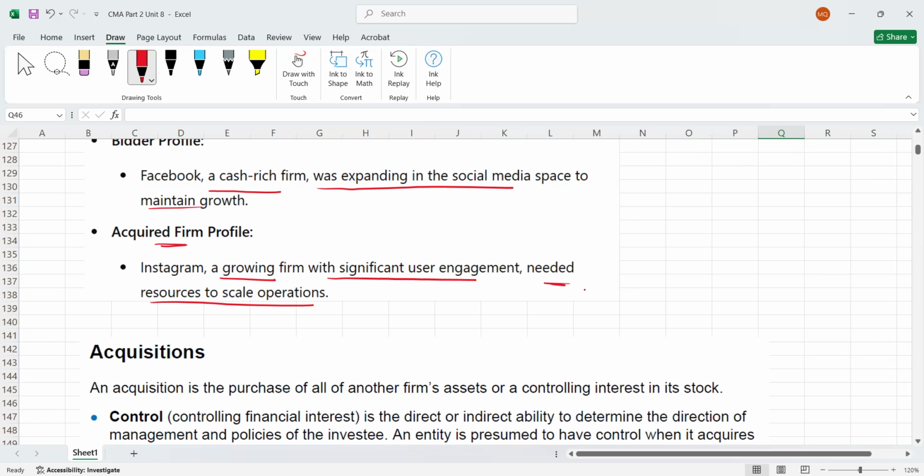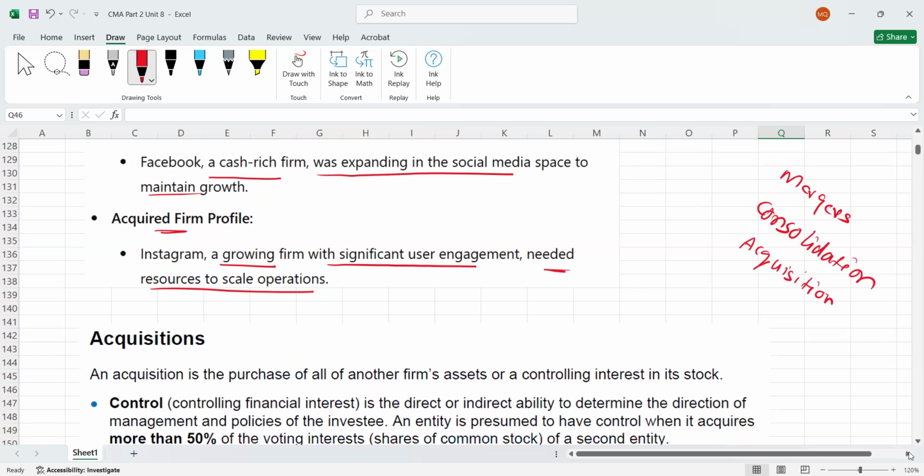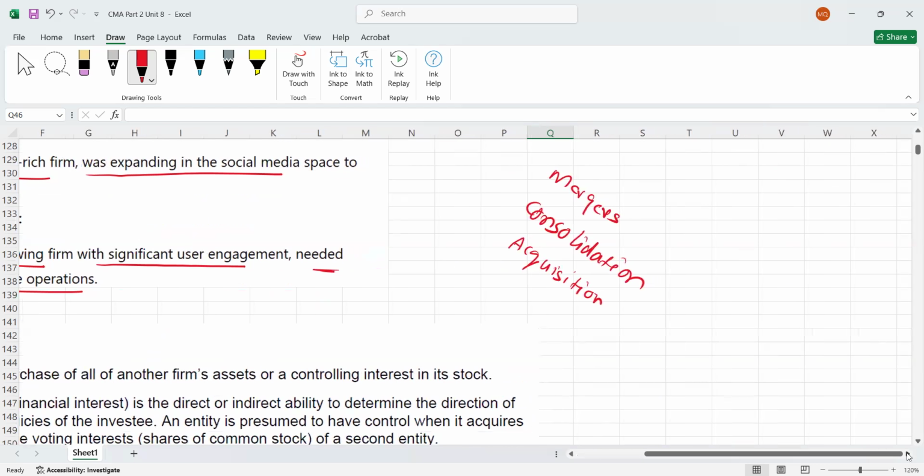Okay, now we got a third definition. Please don't mix them up, guys, because these are really critical definitions. Most of the time students are confused. What's the difference between mergers, consolidation? And now I'm going to explain another term which is called acquisition.